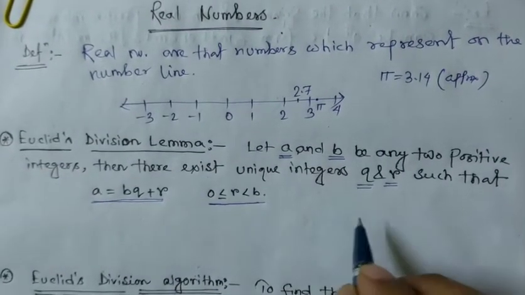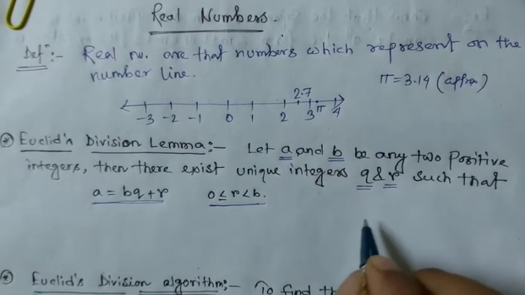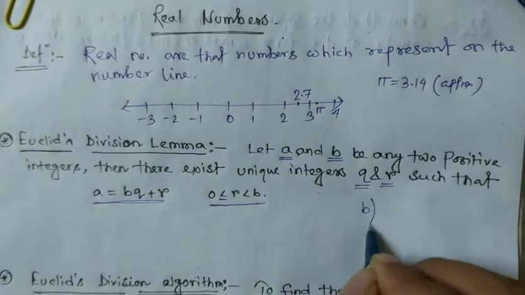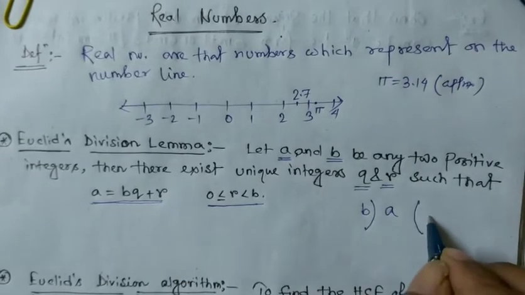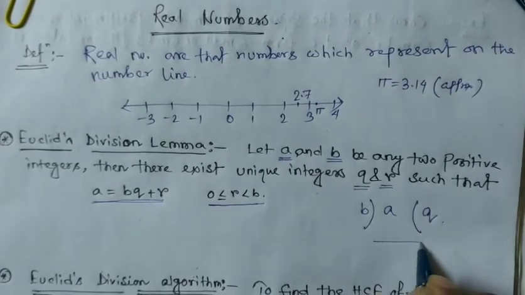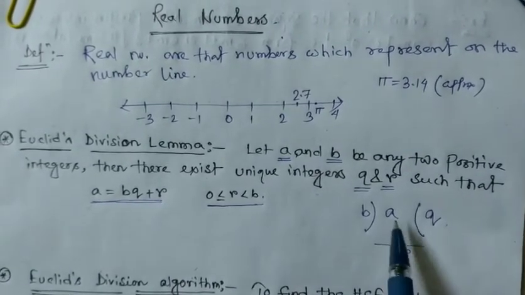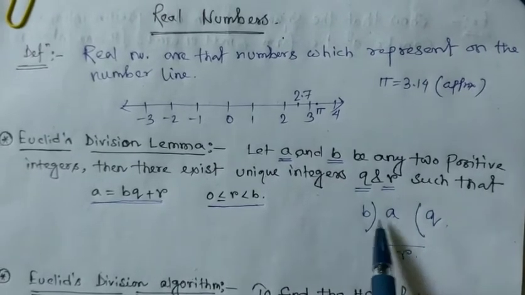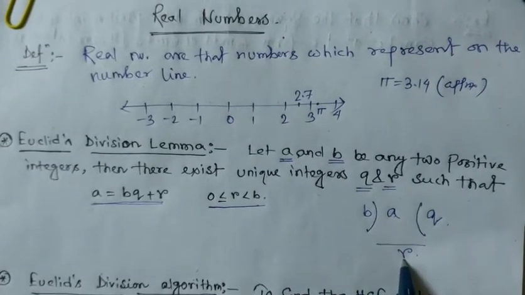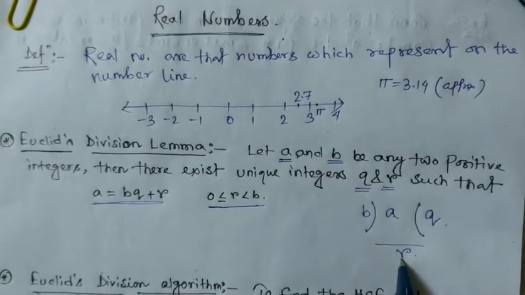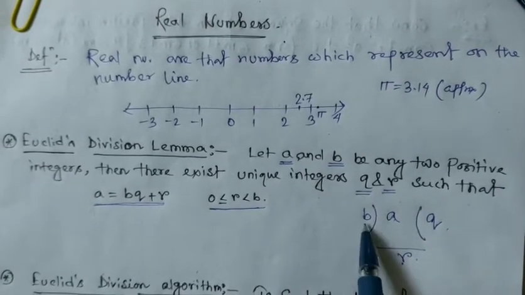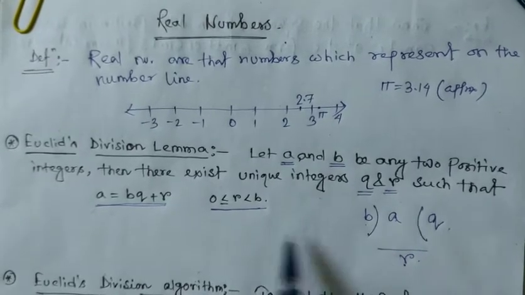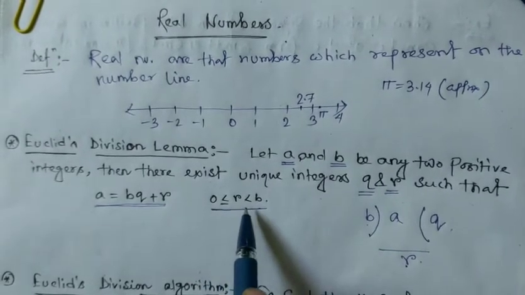This is nothing but division. Suppose this is b, and we have to divide; then q is the quotient and r is the remainder. So a can be expressed as a is equal to b into q plus r. Then the value of r is obviously 0 or less than b. So 0 less than or equal to r less than b.